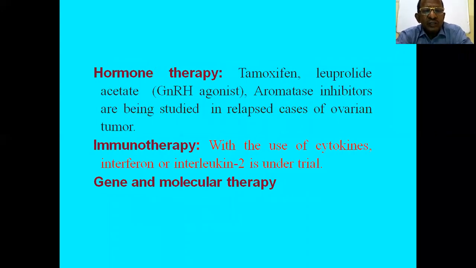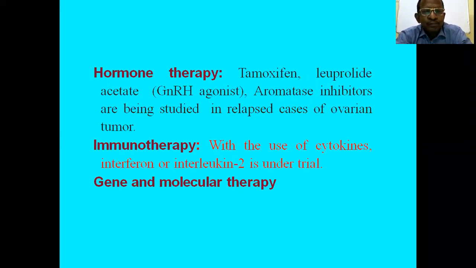Other therapies are hormone therapy like tamoxifen, leuprolide acetate, gonadotropin agonists, and aromatase inhibitors like letrozole, which are being studied in relapse cases of ovarian tumor.